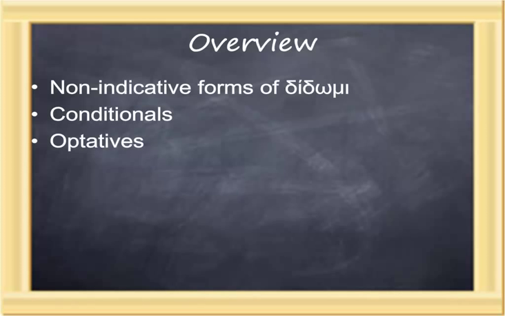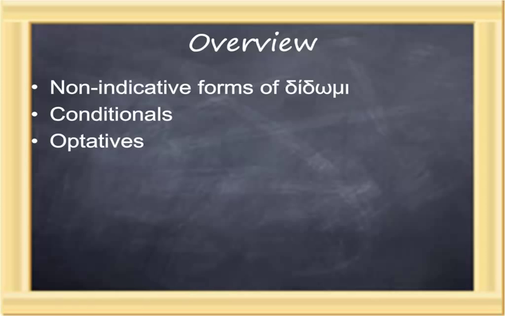In this particular lesson, we're going to make a few notes about the non-indicative forms of the mi verbs using the paradigm of didomi. We'll then take up the question of conditional clauses and look at the 4 classes of conditions. And then lastly, a word or two about the optative. We're not going to learn the optative, but we're going to learn a couple of keys for identifying it.